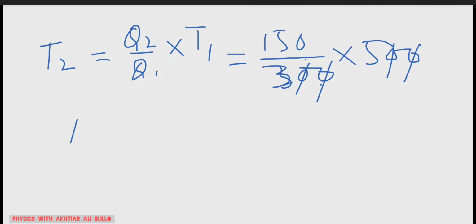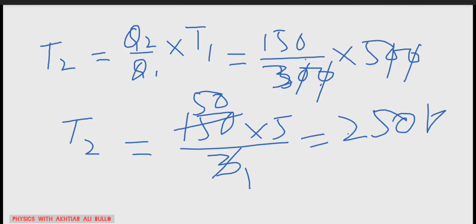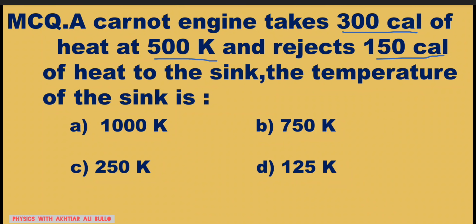So this will become 150 into 5 divided by 3. So the table of 3 on 3 is 1 times, and on 150 is 50 times. So 50 into 5 will be equal to 250 Kelvin, meaning T2 is obtained as 250 Kelvin. So the correct option is C, 250 Kelvin.